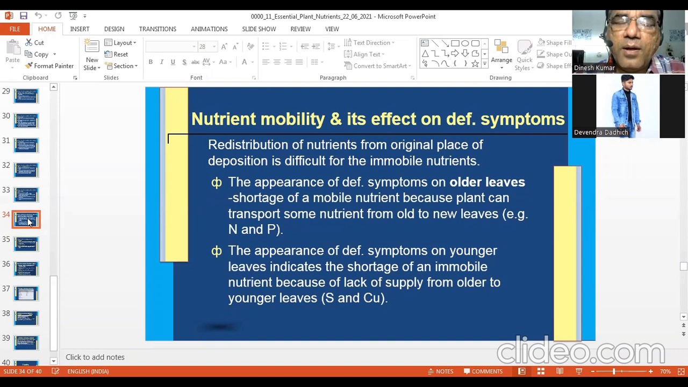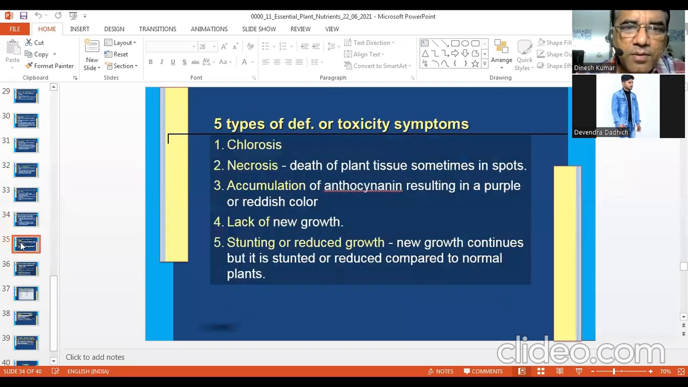In case of immobile nutrients, they do not move much in the plant system. They are not redistributed much. Therefore, their deficiency symptom will come in younger leaves or young tissues of the plants. There are 5 types of deficiency or toxicity symptoms in the plant. If you remember these, you can explain the deficiency or toxicity symptom of any nutrient. In most cases chlorosis occurs, whether it is iron, magnesium, nitrogen or sulfur.